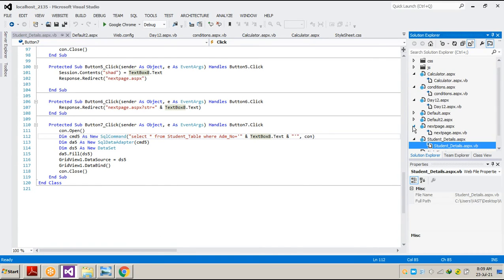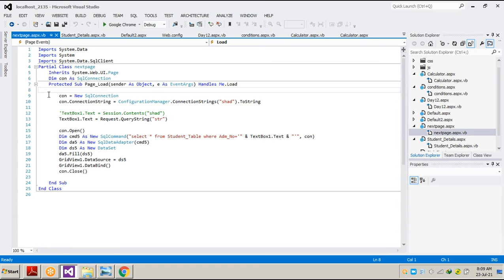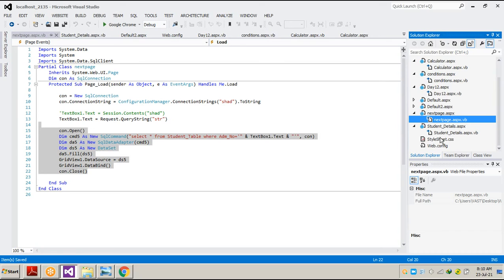So on the next page, what we did, we used the connection coding. We use this code to retrieve the string, whatever string we have sent from the first page, and we show it on our control. Here our control is text box 1, and again we show the grid view control, so that the admission number in text box 1, that particular admission number's data, will be shown on the grid view from our database. So this is the basic coding. So these are the things we did. This is the style sheet.